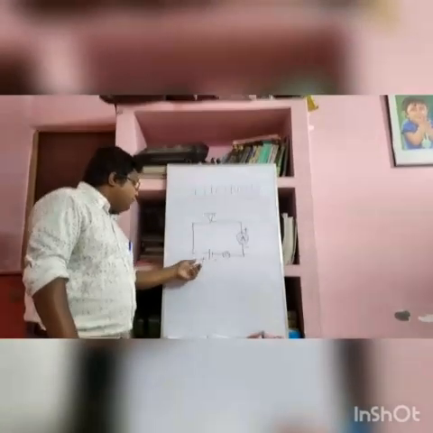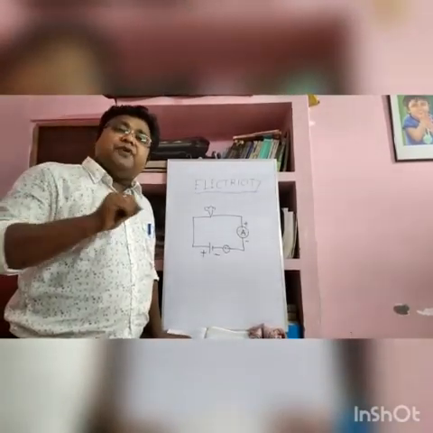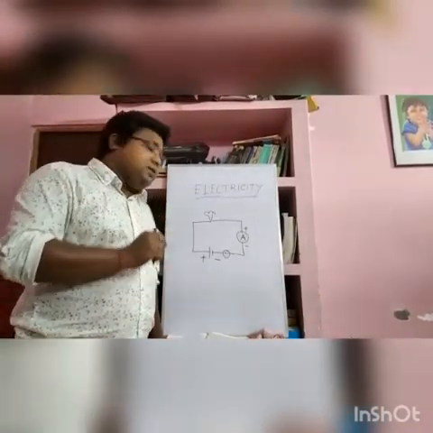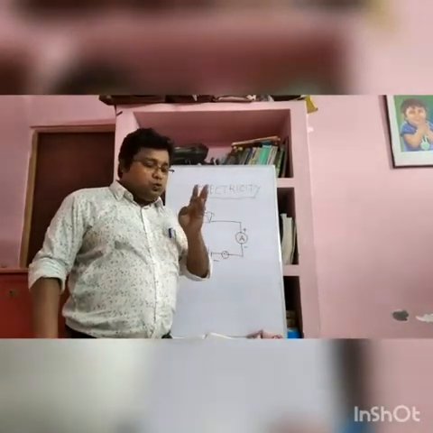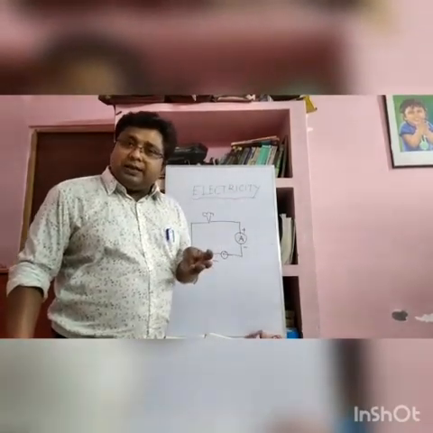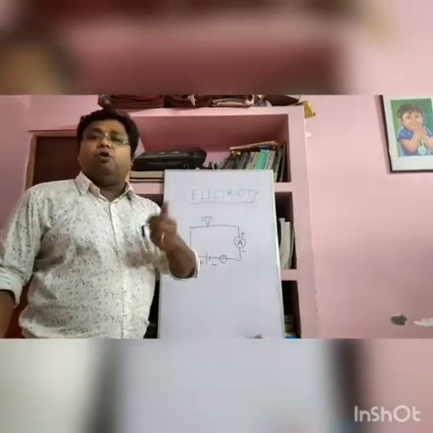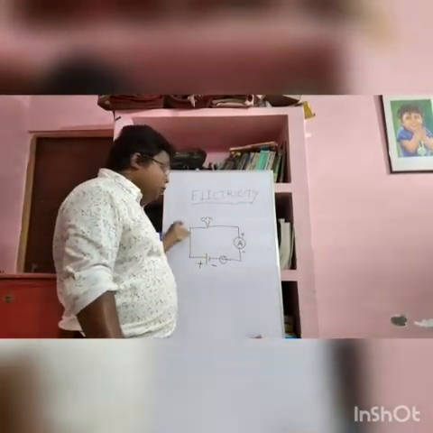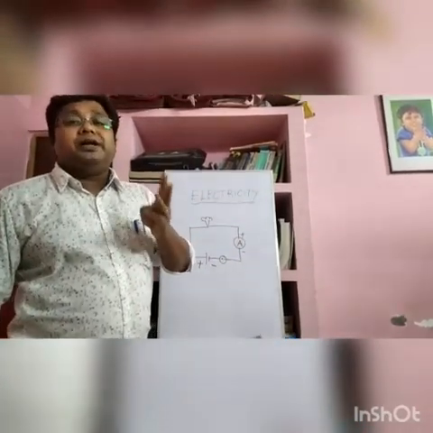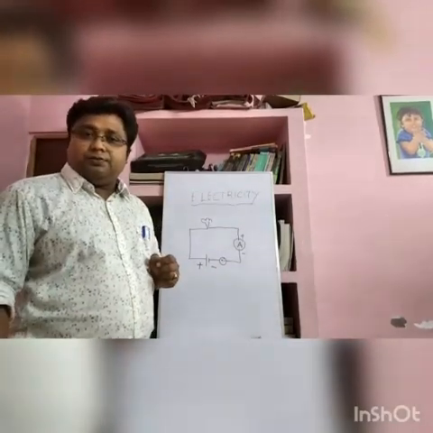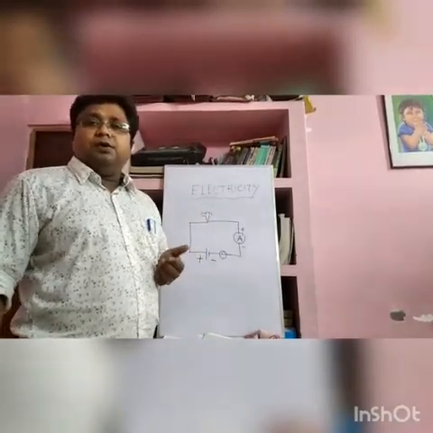This is a battery, which creates a potential difference. From the battery the potential difference is created, and due to the potential difference, the charge flows from high potential to low potential. So there are 3 more points. Open circuit and closed circuit I discussed, but in my next class I'll go for parallel connection and series connection, and also potential and potential difference. This much for today. In a short time, the next class will be discussed more.